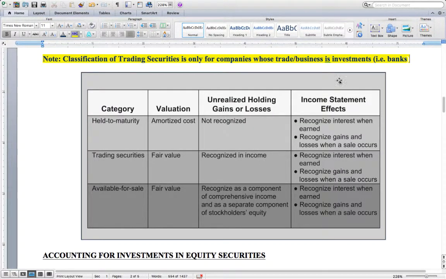Make sure that this table essentially recaps what is covered up above for debt securities. So this is a good thing to make sure you understand the conceptual components, and it helps you keep track of the valuation, the unrealized gains, what happens to the income statement, each component, and how to differentiate between the three debt categories.